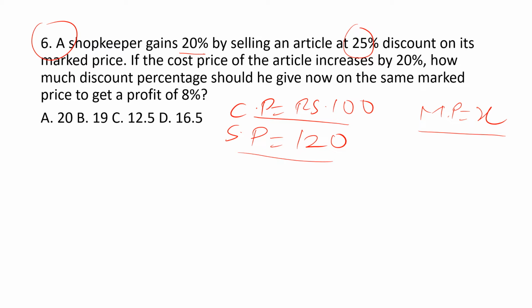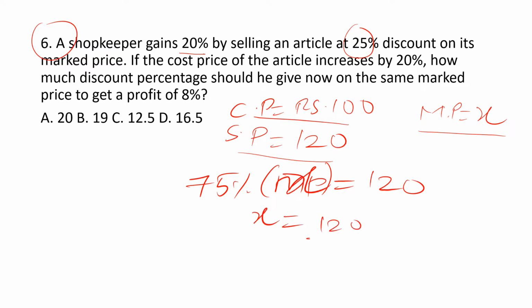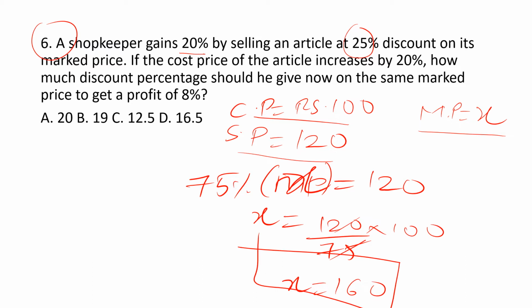So after 25% discount, only 75% of market price is considered. So 75% of market price equals 120. X equals 120 by 75 into 100. Here we get exactly 160. X equals 160 rupees.